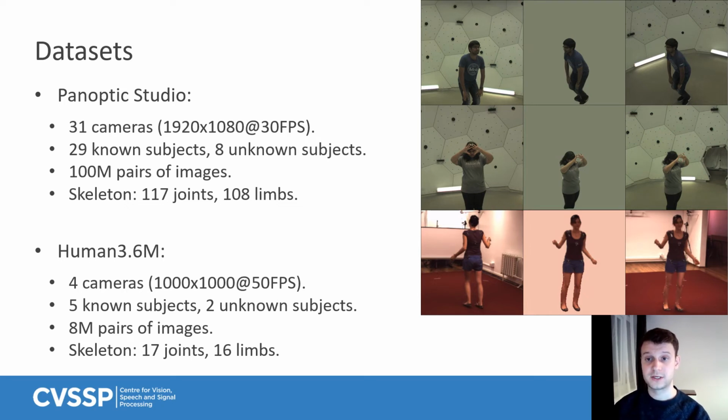On the right side, we can see the results on both datasets. We notice a sharp gap in performance between models trained on Panoptic Studio and Human 3.6M, which we attribute to the granularity of the skeletal model. Indeed, on Panoptic Studio, the skeletal model provides detailed information about the hands and face, while on Human 3.6M, the skeleton is limited to the body, and the face and hands are represented by a single point.